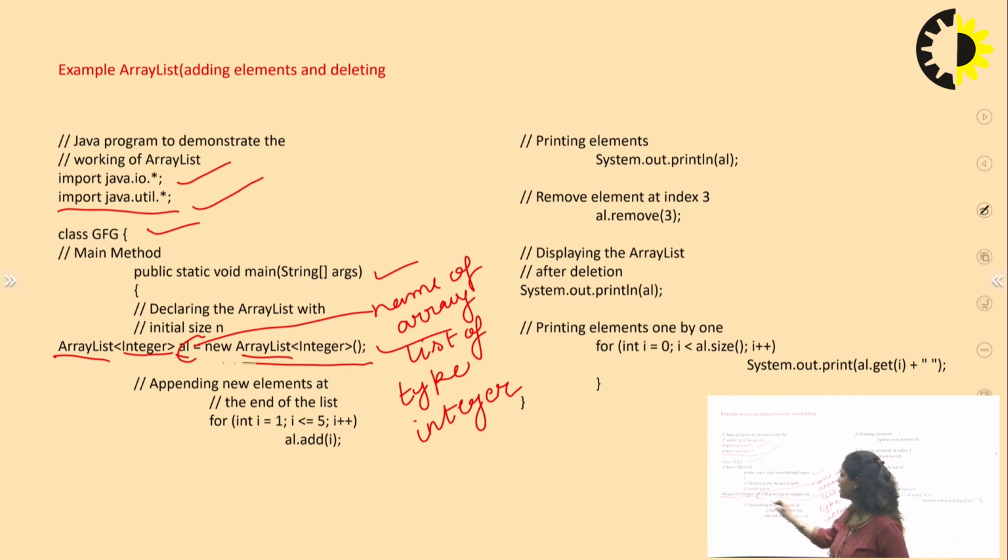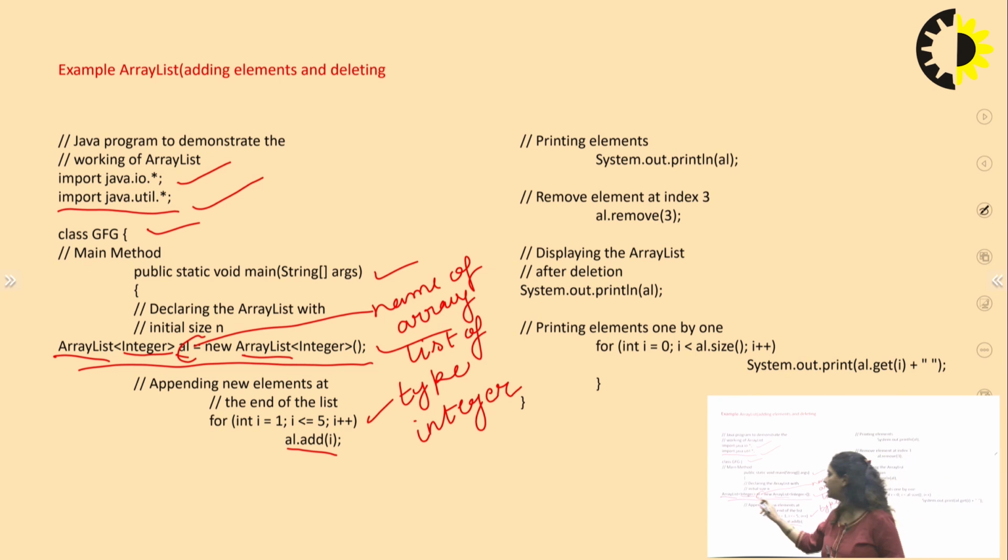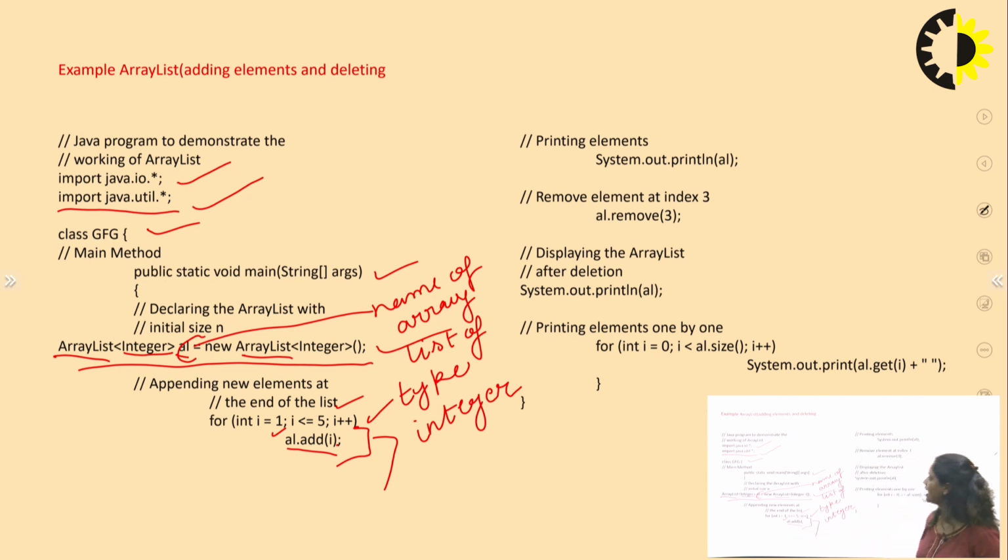And now after this line, what will we do? We have to add elements to this array list. For doing so, we will use our add method. And how can we add? Here we are using a loop in order to add 5 elements to this particular array list named AI, with values from location 1 to 5. So we are iterating 5 times and adding 5 items by using this add, putting in the I for 1 2 3 4 5. For doing that we will use the add method.